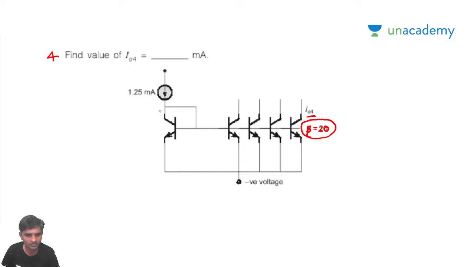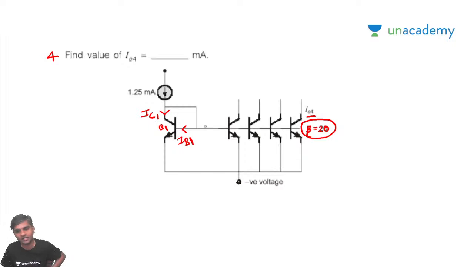Now here you can see some collector current IC is flowing. Assume that this transistor is Q1, and the collector current is I1. So this is going to be some Ib1.